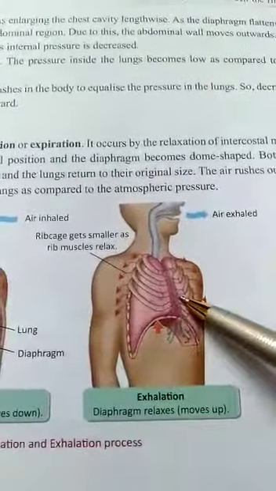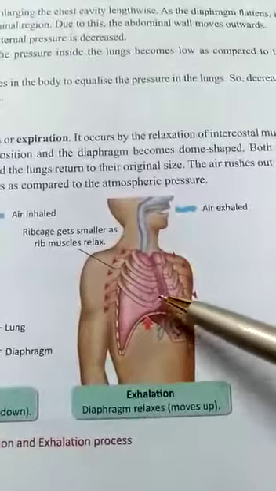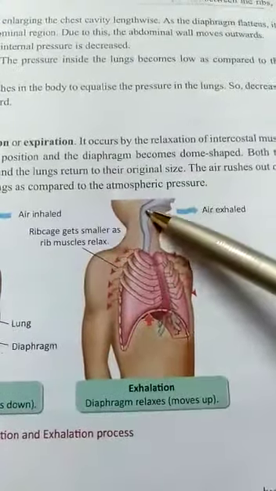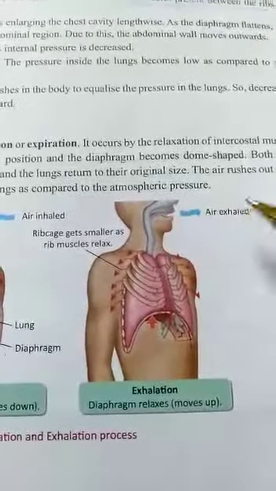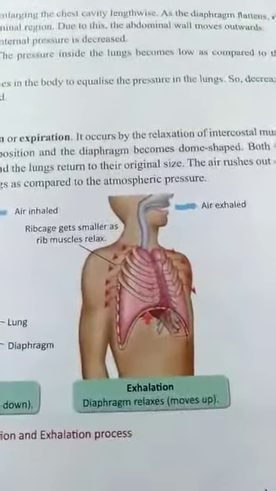So as the pressure inside the lungs is higher, CO2 with the higher pressure will leave the lungs and it will come outside of the body through the nostrils. That is the simple procedure of the exhalation.